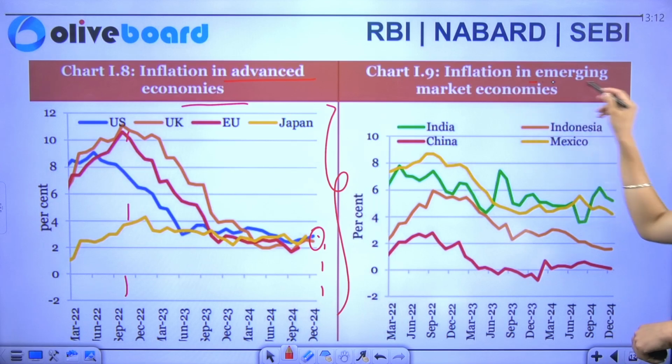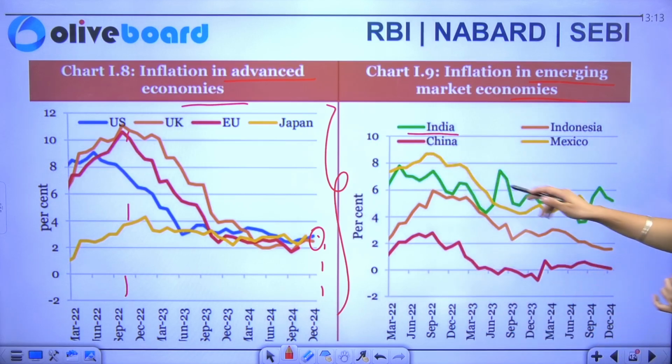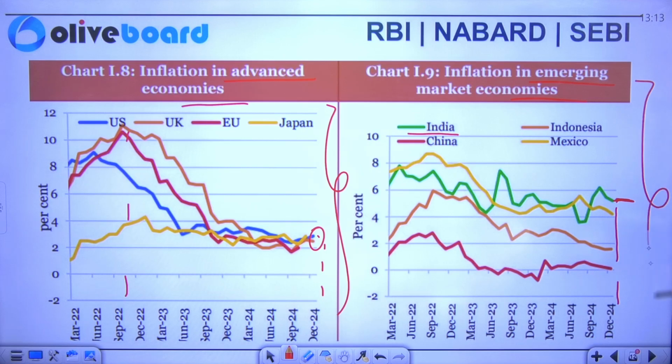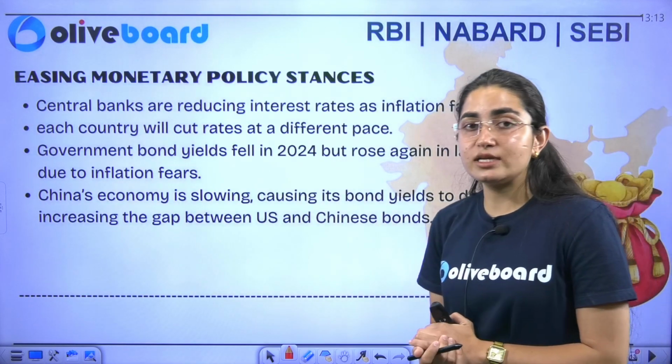Similarly, if I talk about emerging economies, of which India is a part, you see that the inflation in December is somewhere nearing 5 point something. So this is what your data shows. There is a decrease in the inflation in China. The situation of China is not perfect. The economy of China is still in trouble.